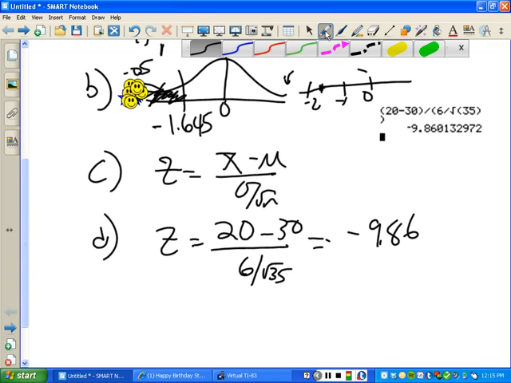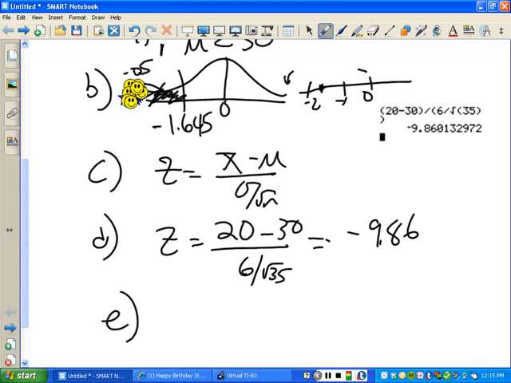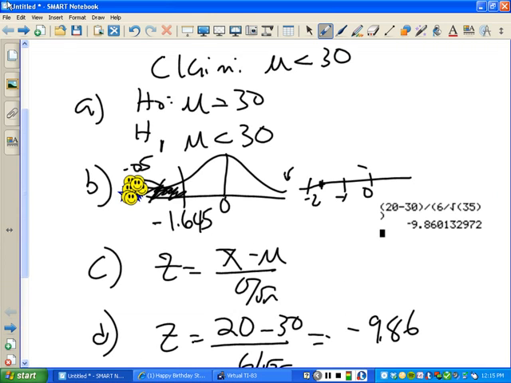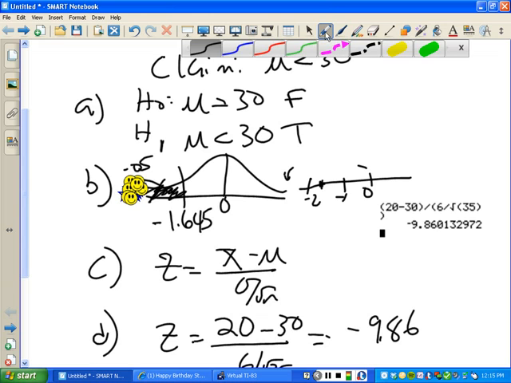So for part E, we would say reject H0. Now, if I reject H0, go back up here. If I reject H0, I'm saying that H0 is false and that H1 is true. Do we agree? Now, which one of these is my claim?